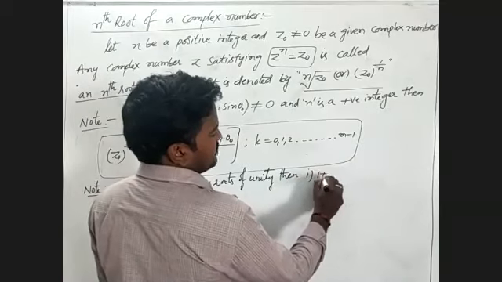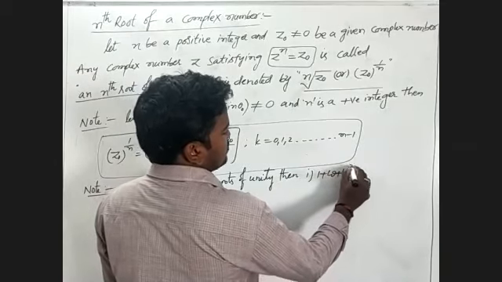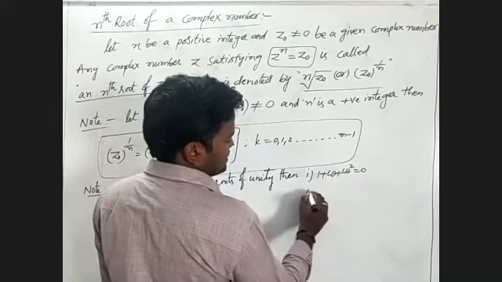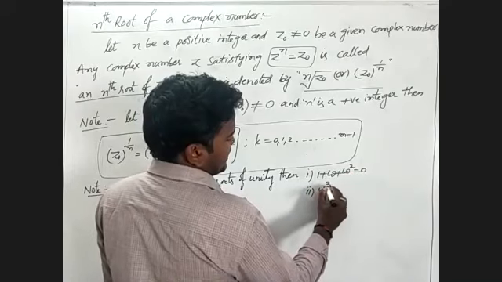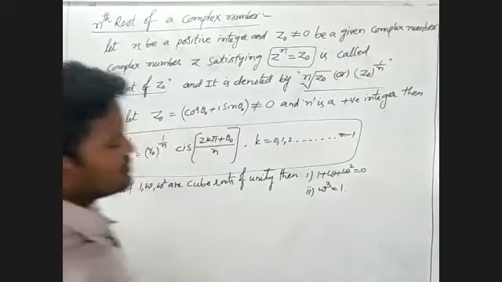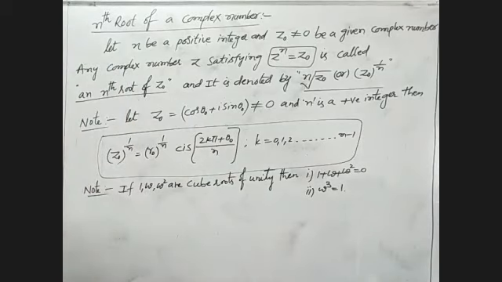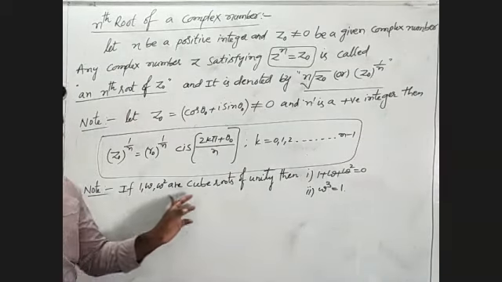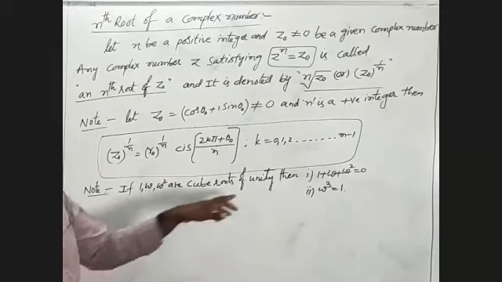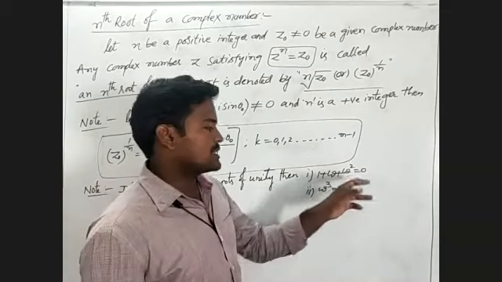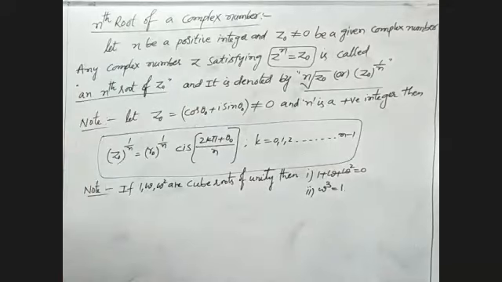The first one is 1 plus omega plus omega square is equal to 0. The second condition is omega cube is equal to 1.